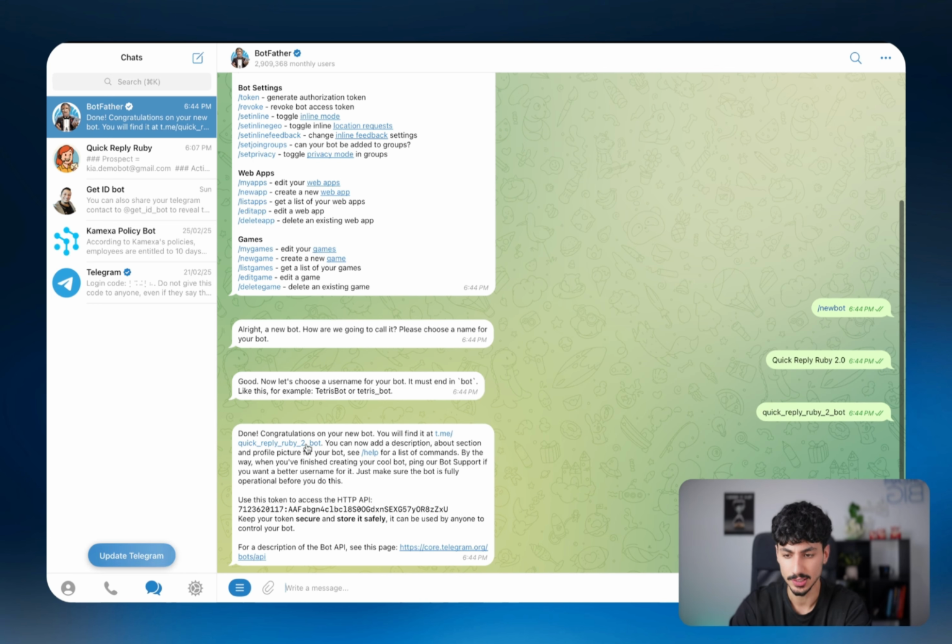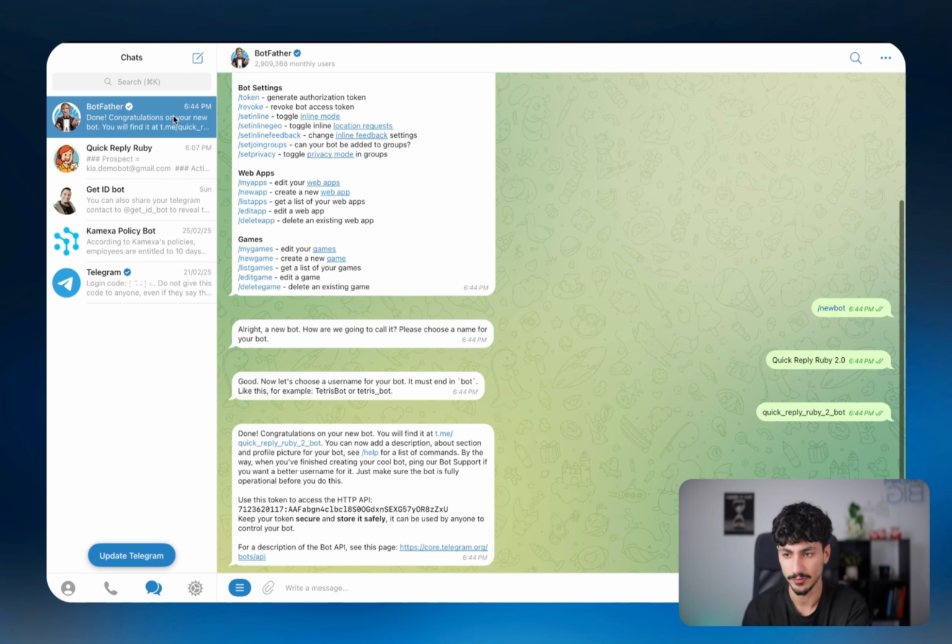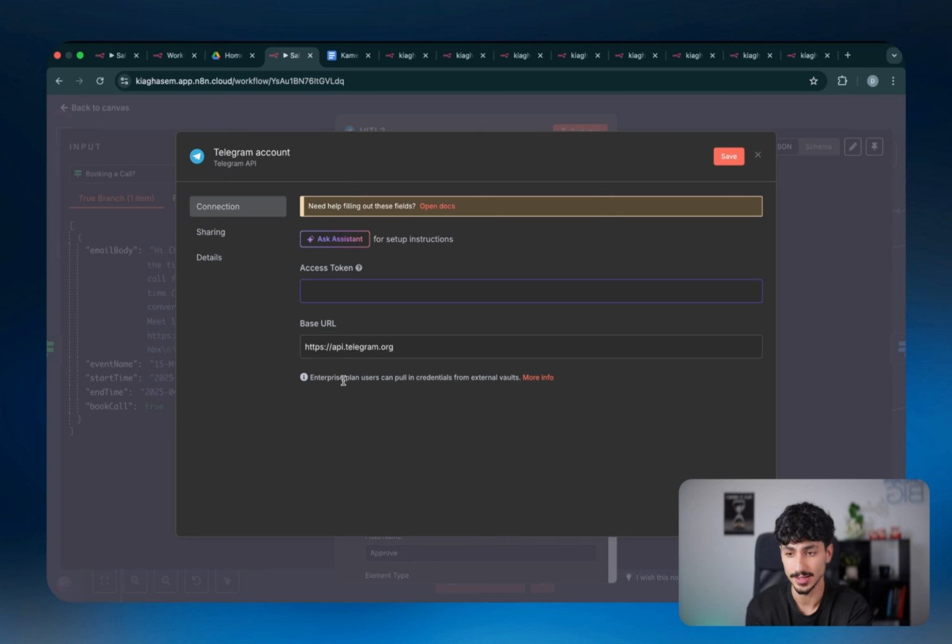Now all we have to do is click on this link and that will take us to Quick Reply Ruby 2.0. But with this being said, this still is not connected to your n8n. So now you just have to connect Quick Reply Ruby to n8n. And to do that, it's very simple. All you have to do is go back to BotFather. And as you can see, BotFather actually gave you an access token, which is this one here. You want to click on that, go back to n8n and paste that access token in here. And just like that, you've now connected yourself to the bot created on Telegram.